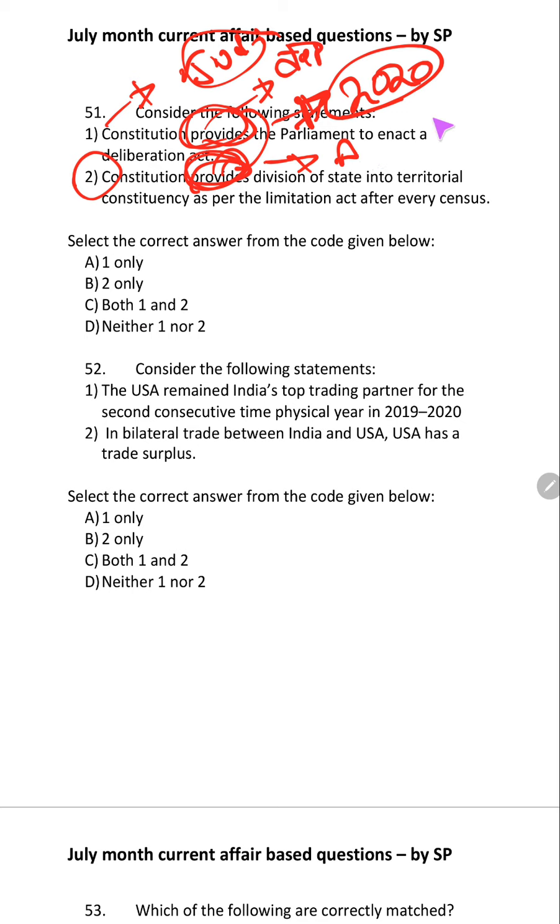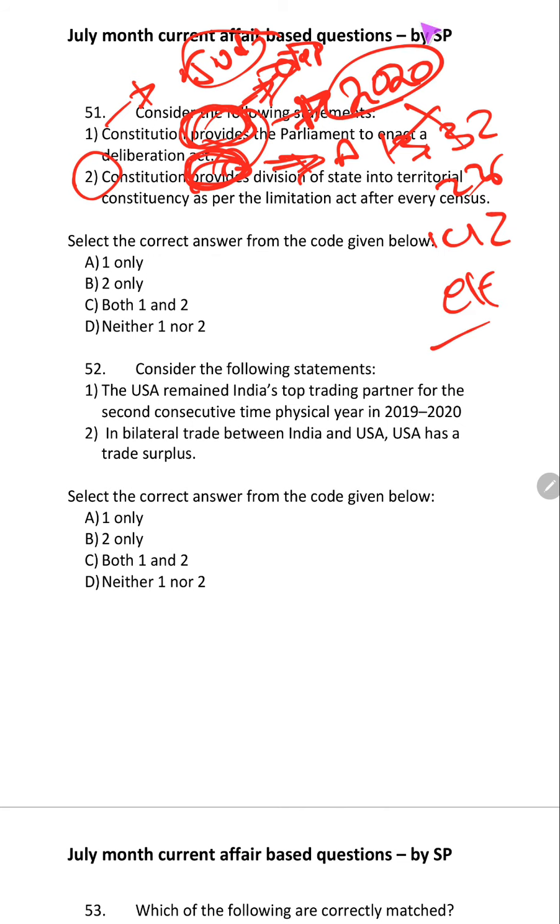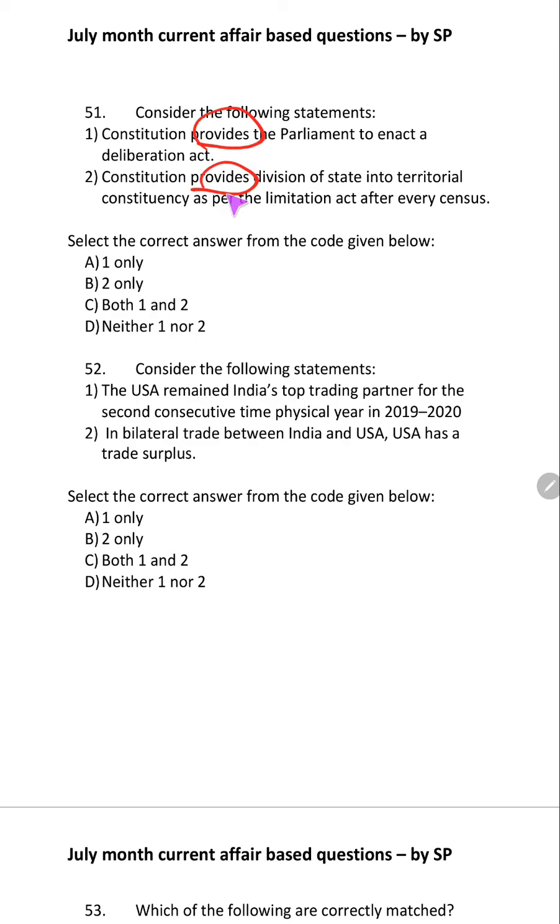Which will be correct? The first will be wrong, because the Constitution doesn't define judicial review. It provides for judicial review: Article 13, Article 32, Article 226, Article 142, etc. So here also, provides. Definitely you should know this, otherwise it's very difficult to solve.